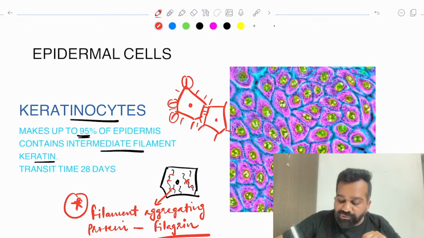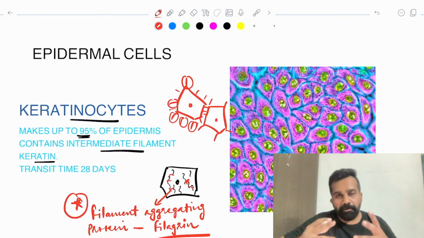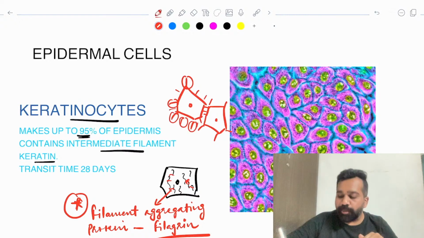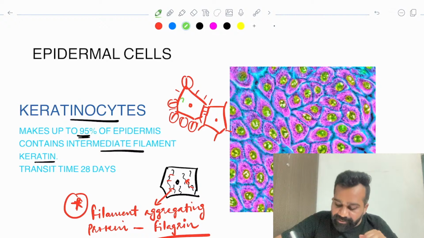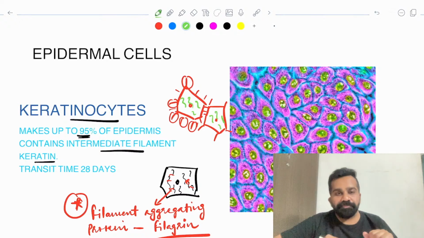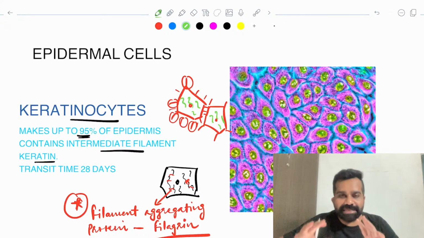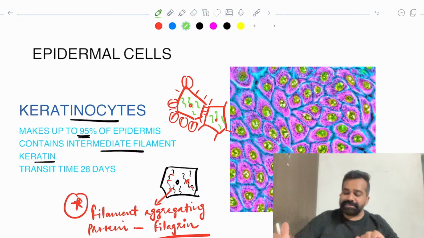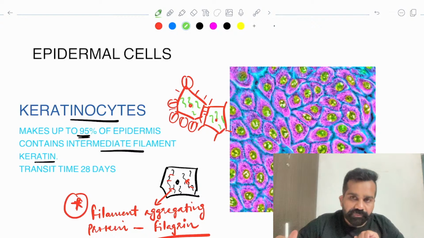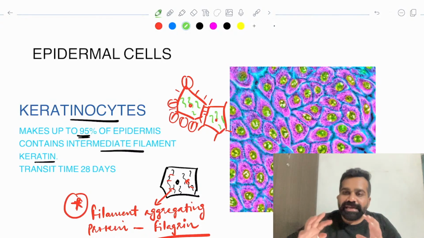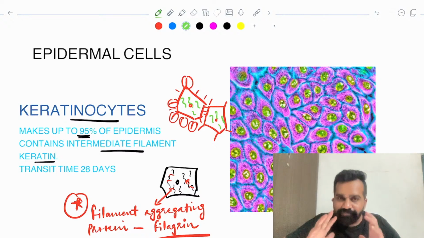If desmosomes are strong, there will be a proper polygonal shape of the keratinocyte. And what is the intracellular strength? The keratin filament gives intracellular strength. So to maintain my keratinocyte properly in the stratum spinosum, I need both of these.